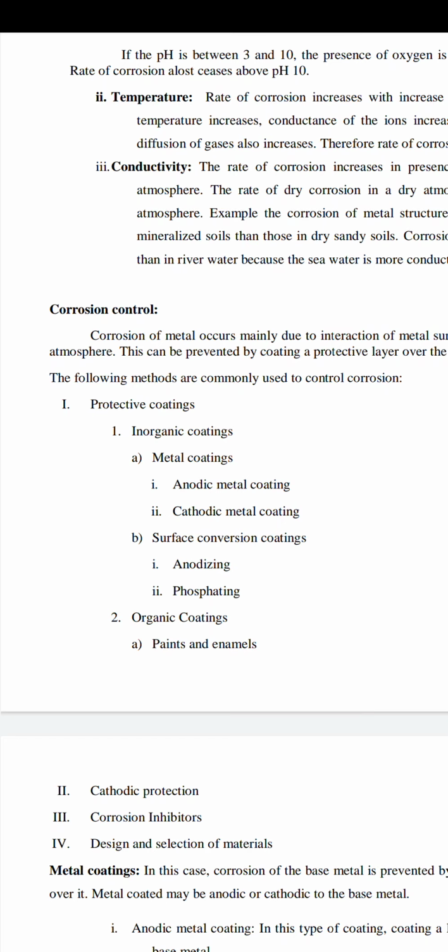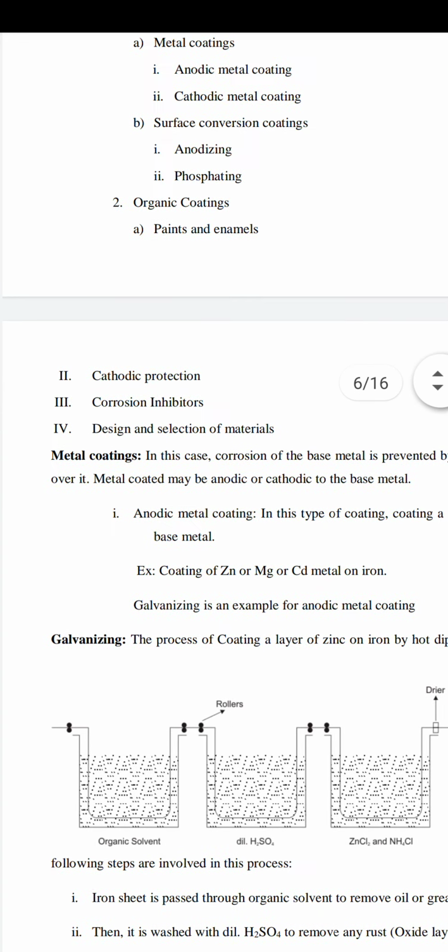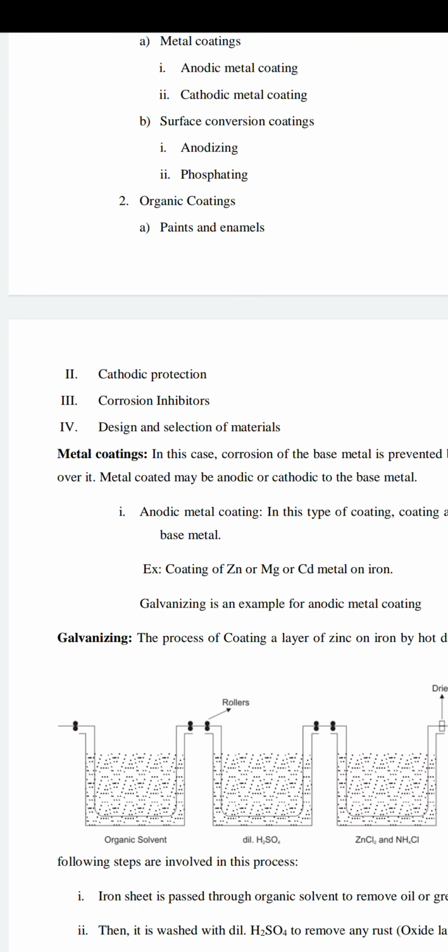If the coating metal is tin, we can call it tinning. The coating of copper, we can call copper coated. Of these, the better one is metal coating with an anodic metal, where the base metal is made the cathode. So in this metal coating, what we are doing is, first we pre-treat the metal.